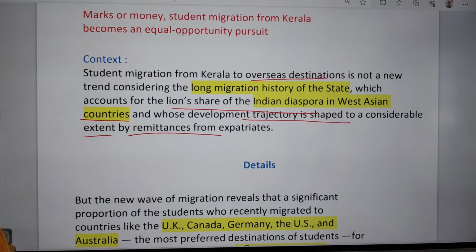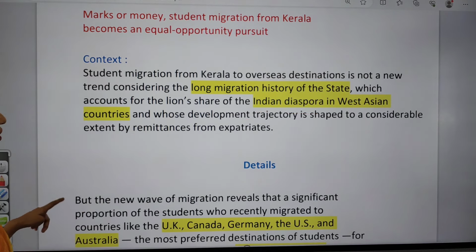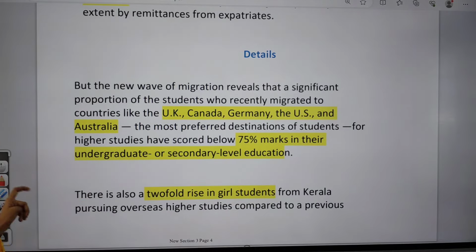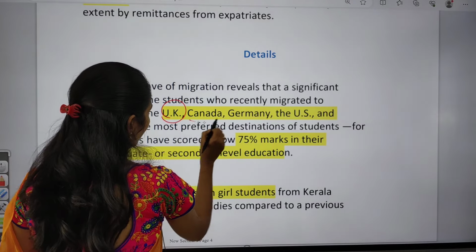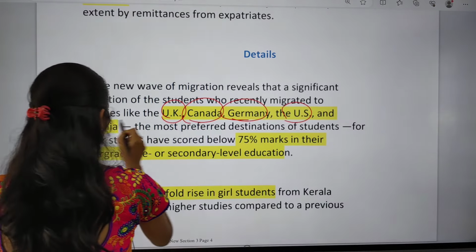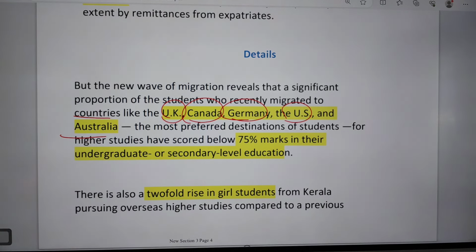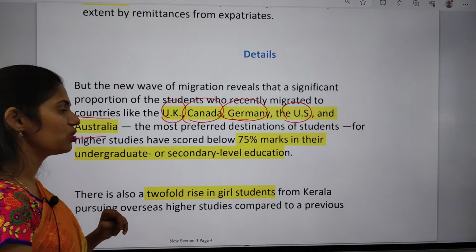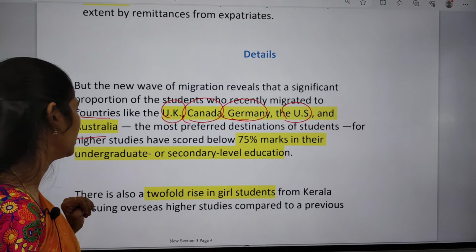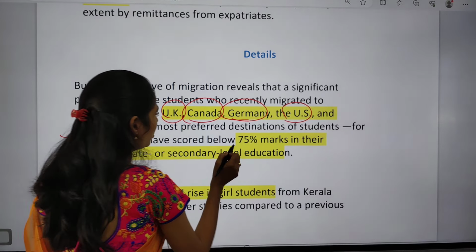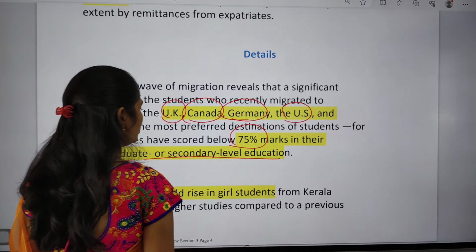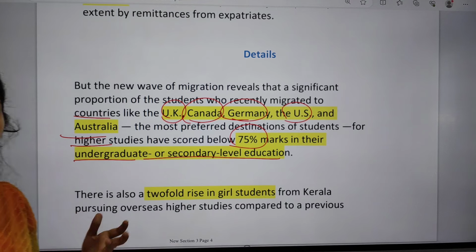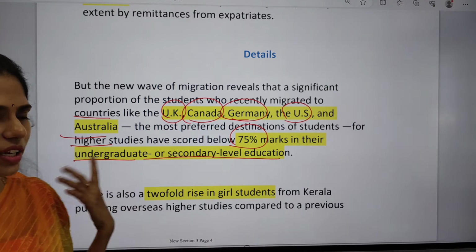If you see some details, it says that the new wave of migration reveals a significant proportion of students who recently migrated to countries like UK, Canada, Germany, US and Australia, which are the most preferred destinations of the students. For higher studies, they have scored below 75% of marks in the undergraduate or secondary level education, so they are also going to other countries to secure higher education.